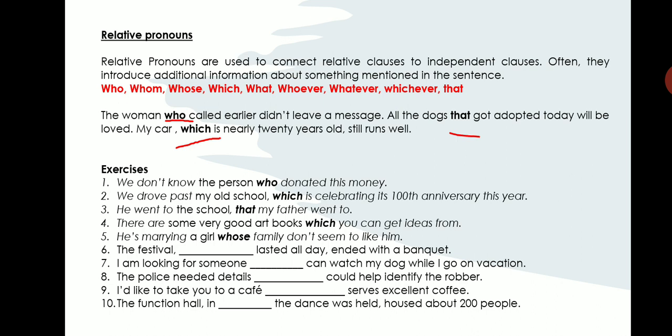Next one. I'm looking for someone dash can watch my dog while I go on vacation. You are talking about someone, so you have to use the relative pronoun who. Next sentence, eighth sentence. The police needed details dash could help identify the robber. You can use which or that.